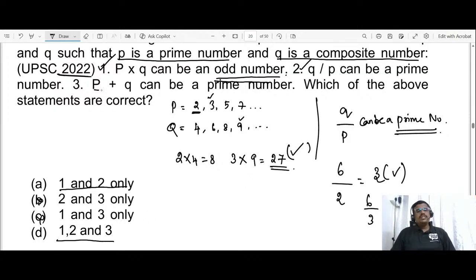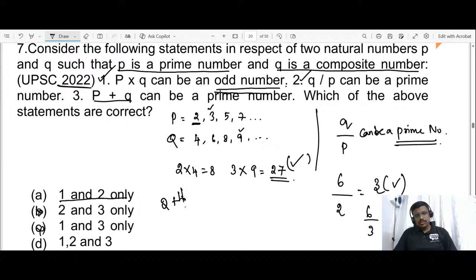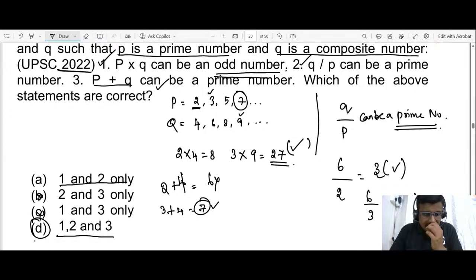P plus Q can be a prime number. Let us check: 2 plus 4 is 6, no. 3 plus 4 is 7. 3 is a prime number and 4 is a composite number, and while adding these two we get another prime number. So there is a possibility that it can be a prime number. So all three conditions are satisfied, and the answer is option D: 1, 2, and 3.